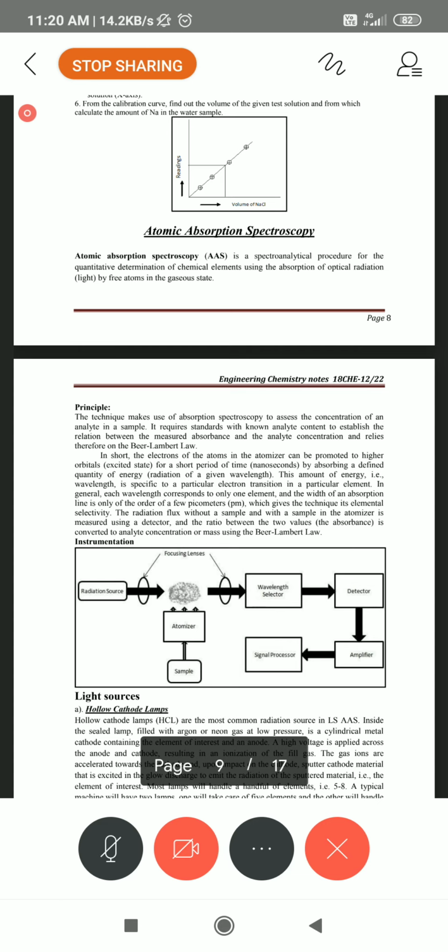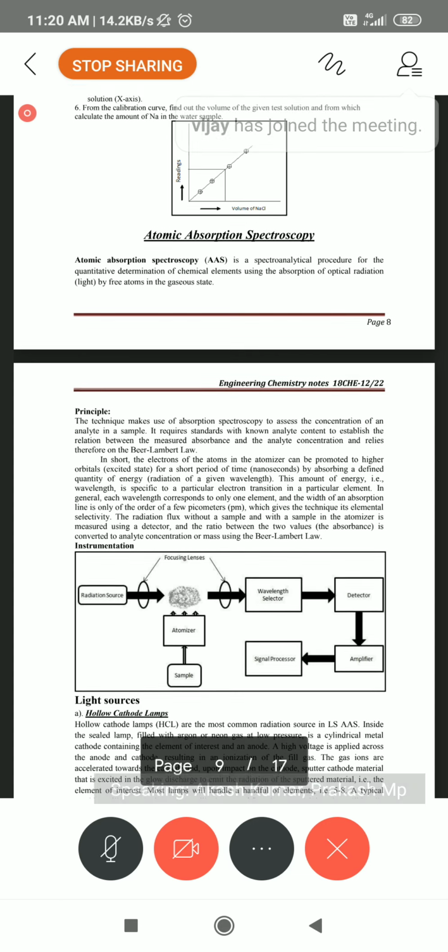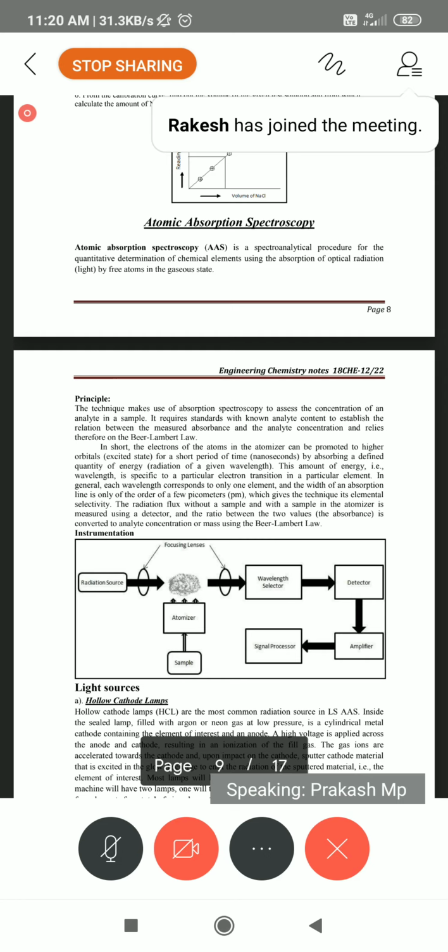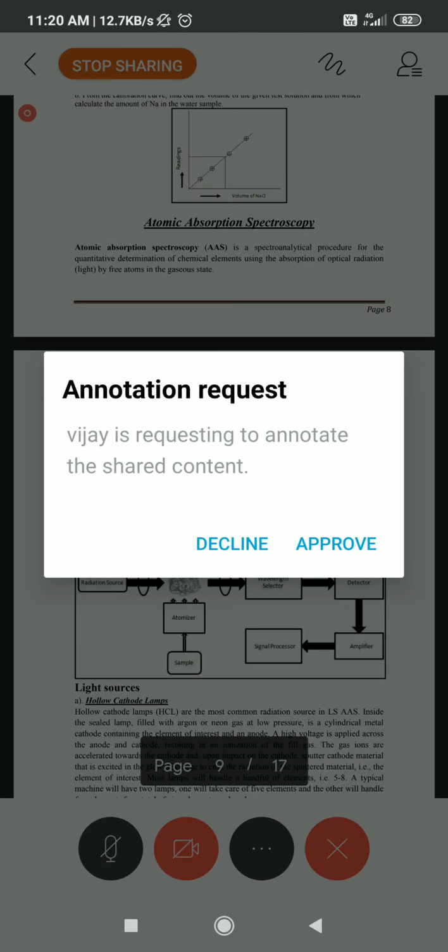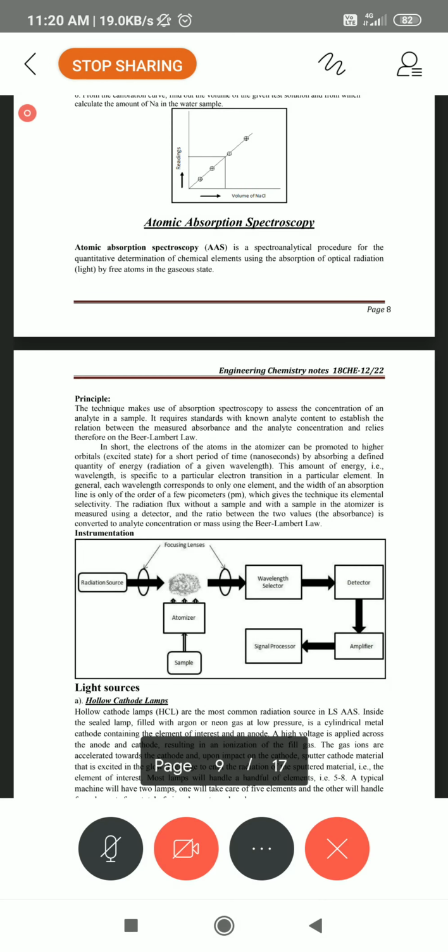But in flame photometry, we only prepare the solution, not even colloidal solutions. So only the solution is prepared. Here, in atomic absorption spectroscopy, it can be in any format. It is either solid or liquid, including the gaseous state also. So that happens directly.